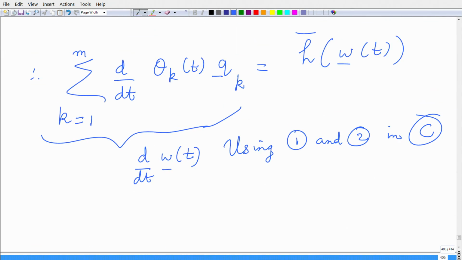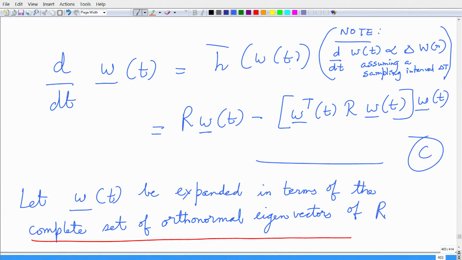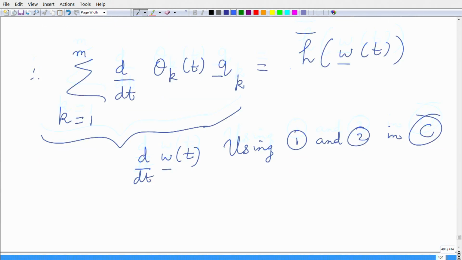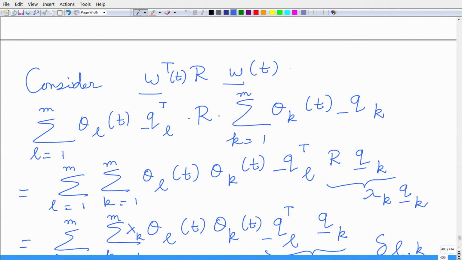If you recall, this h bar of w has two terms: r of w of t, and then the second term, w of t transpose times r times w of t, times w of t. So, I have to consider all these terms. Let us do some simplifications.